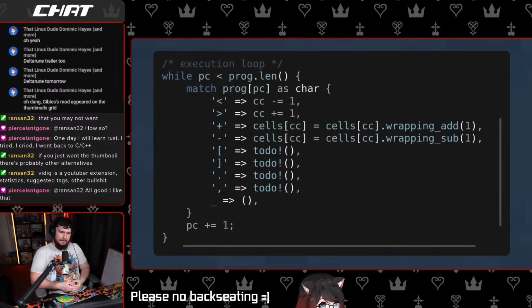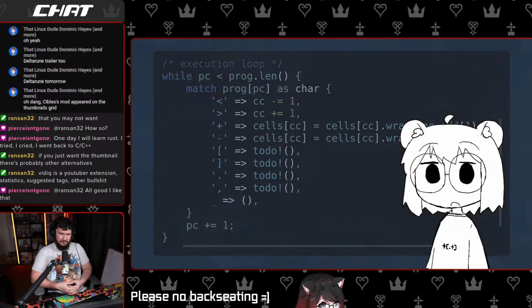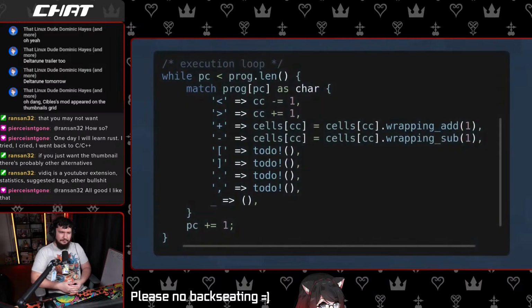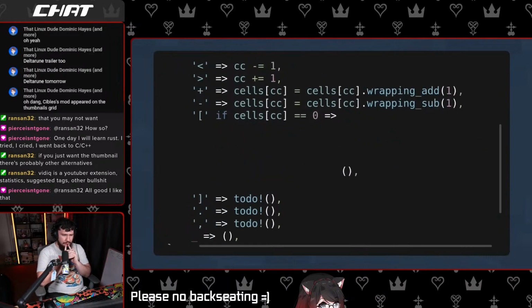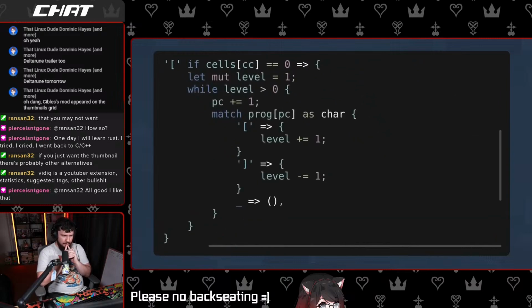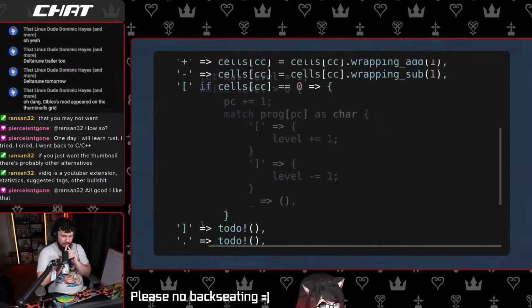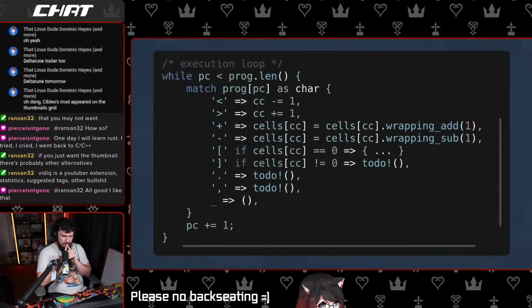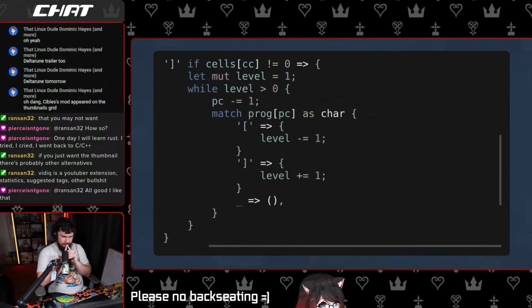They create something similar to a C-style while loop, where it keeps looping until the current cell reaches 0. We can implement this by creating something similar to, well, a while loop. For the left square bracket, we can check if the current cell is 0. If so, we can jump to the operation after the scope of this bracket. For the right square bracket, we can check if the current cell is not 0. If not, we can jump back.